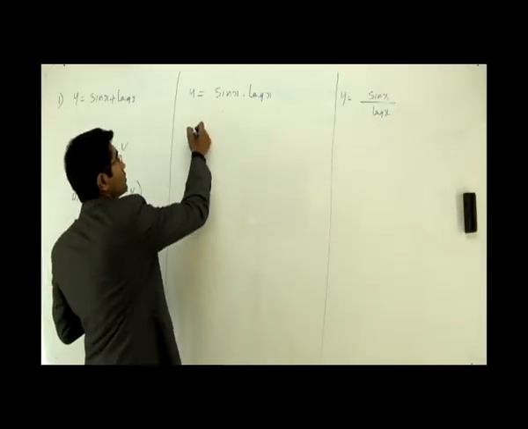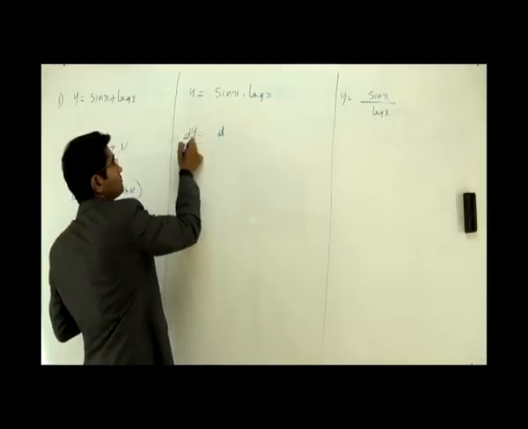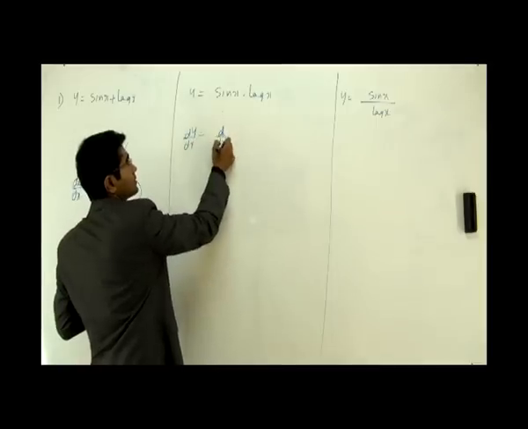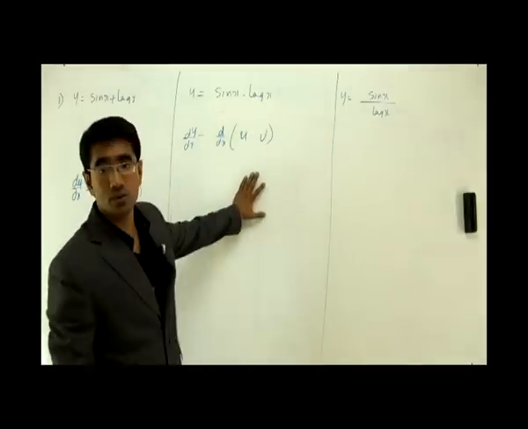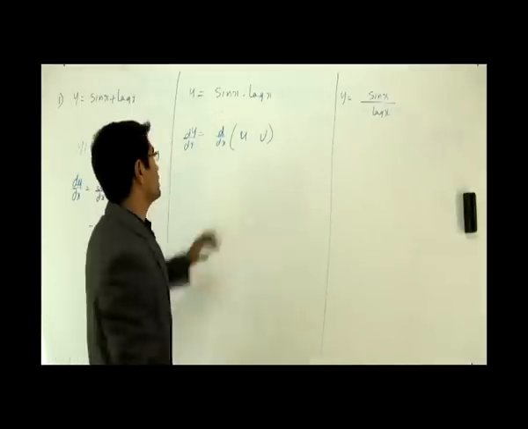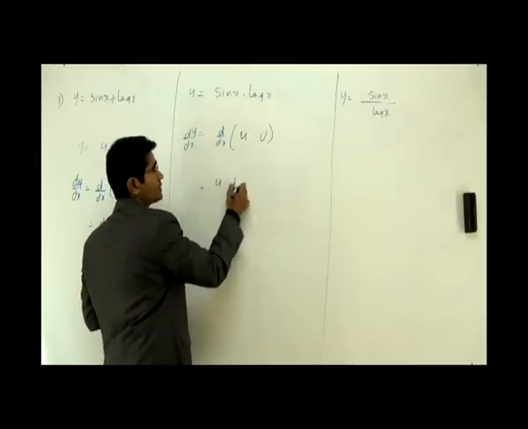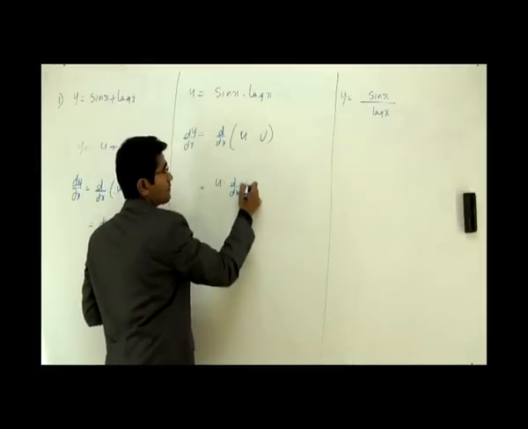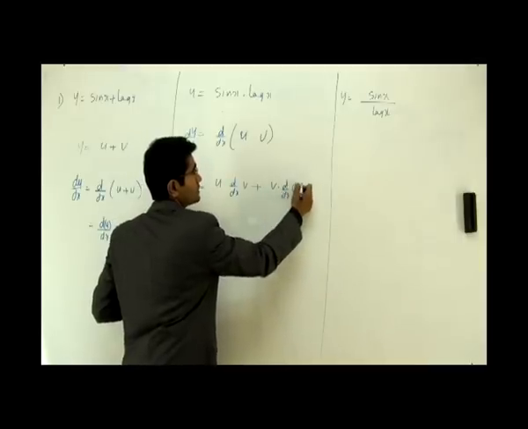For a product, dy by dx is d by dx of u into v. That is the rule in your bookish language. Here I keep the first guy and differentiate the second guy, plus I keep the second guy and differentiate the first guy.